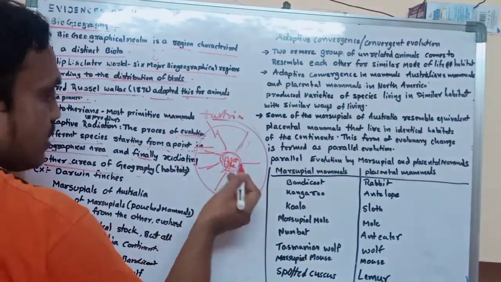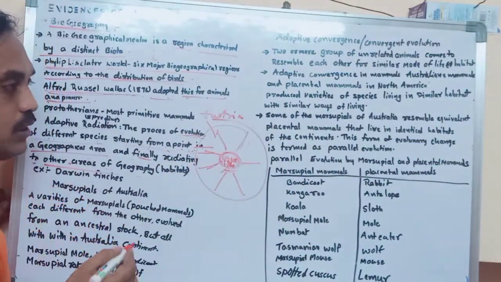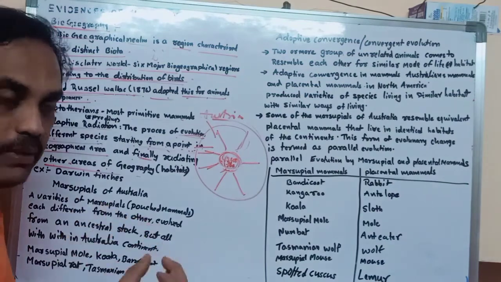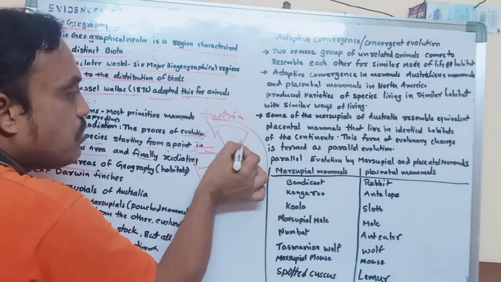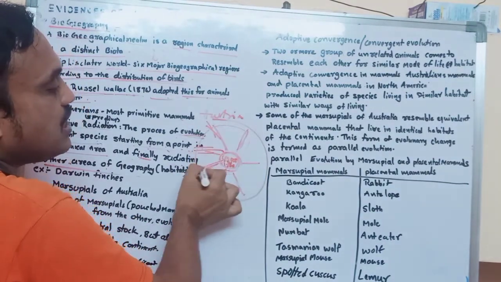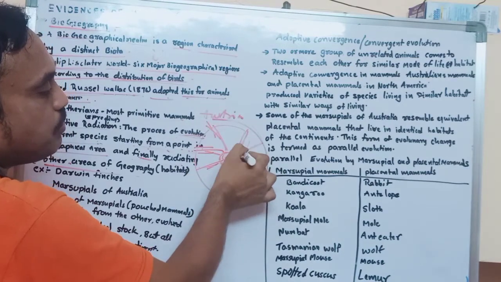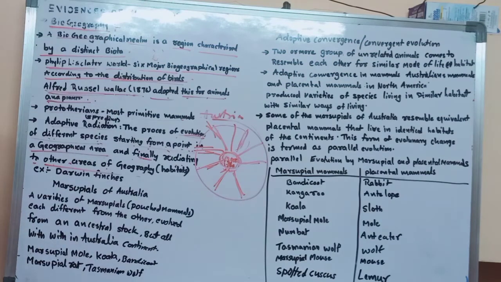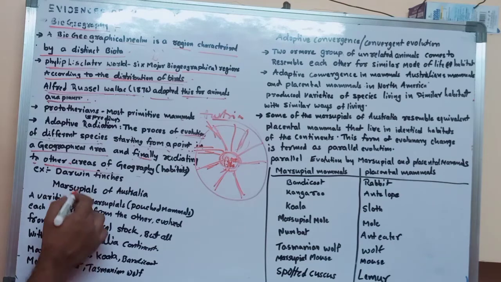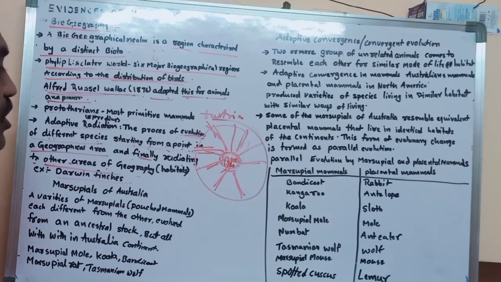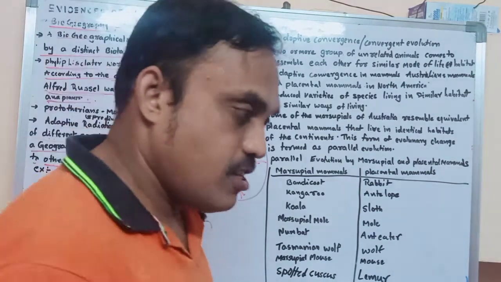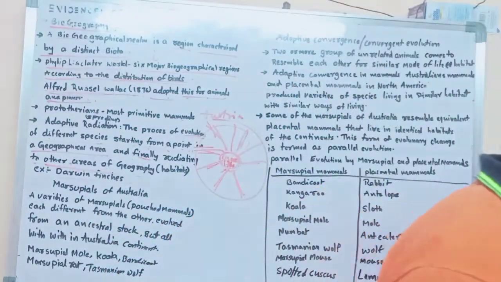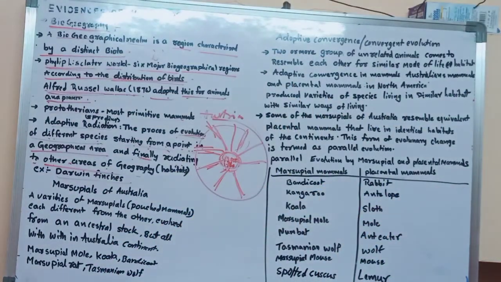For example, marsupials are nothing but pouched mammals starting from Australia. They are spreading in different regions. That is, animals with the same character are spreading in different regions. That is what we call adaptive radiation. Now we have to see examples. Here the given example is Darwin's finches. We have to discuss this very important topic, how Darwin's finches are a good example of adaptive radiation.